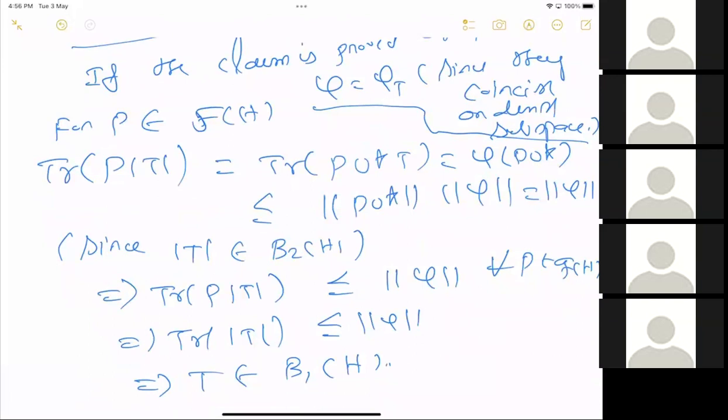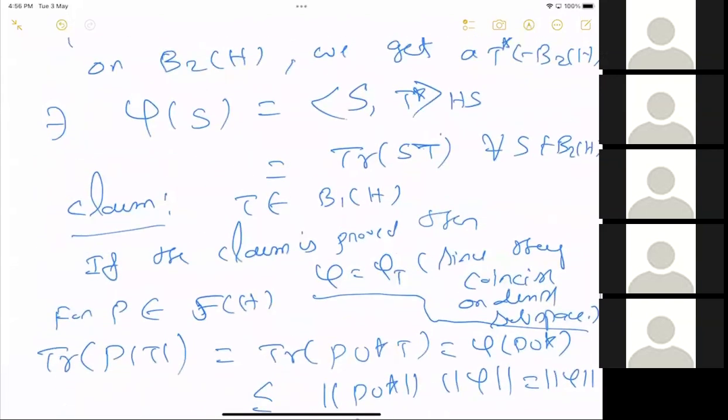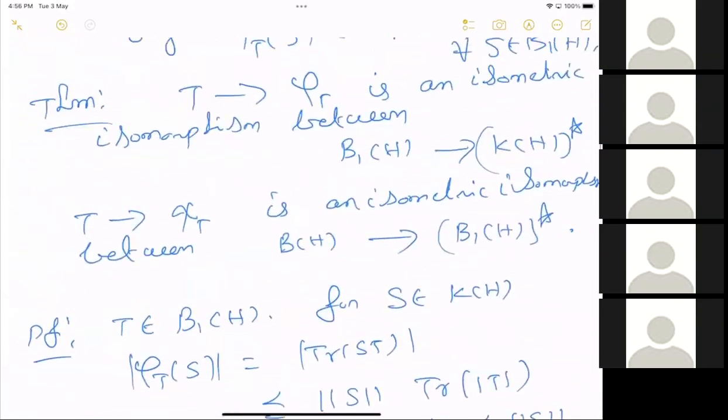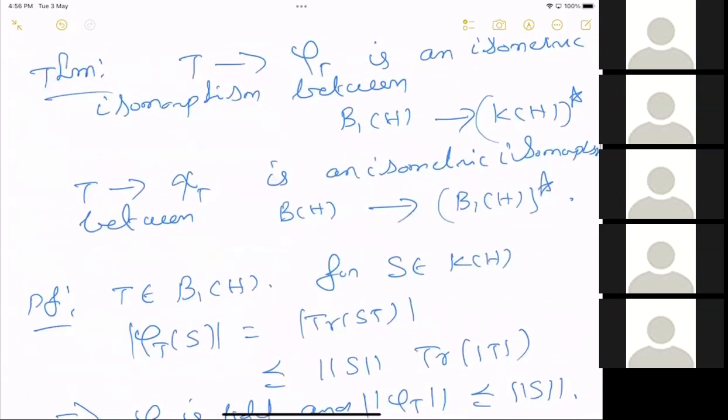Okay. So if there is no question, I will go to the next step. So this proves the first statement, that T goes to phi T is an isometric isomorphism.